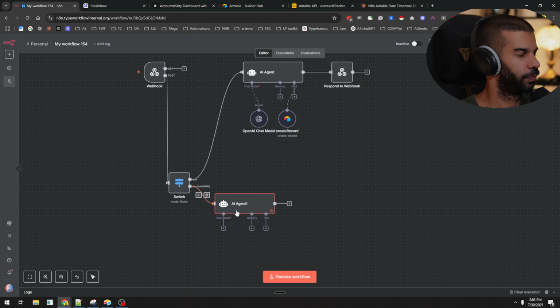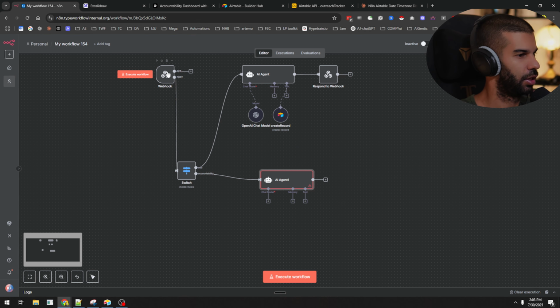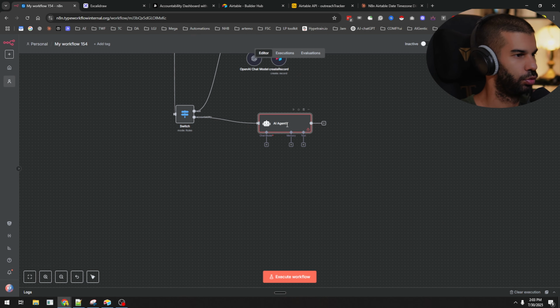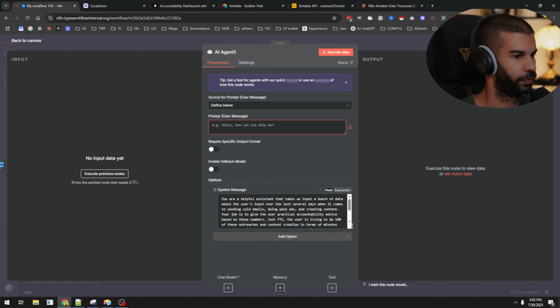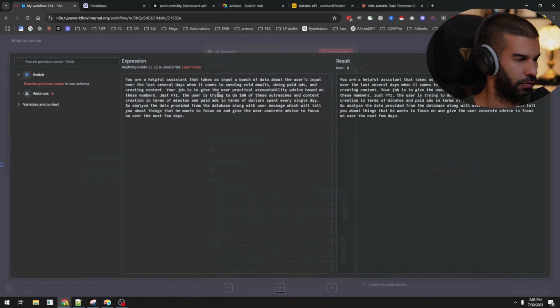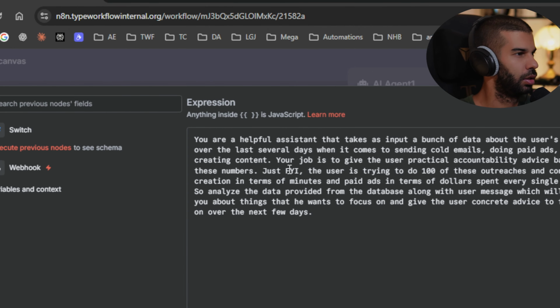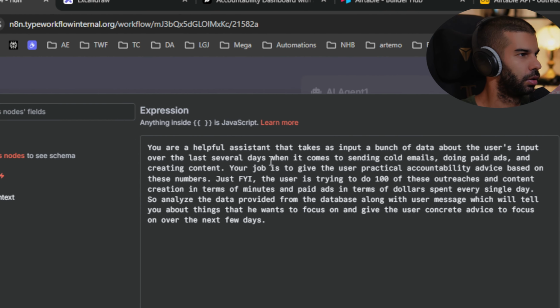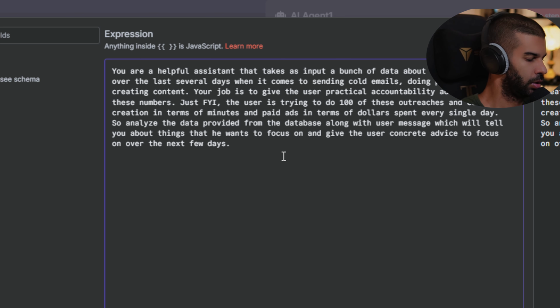So that's that. And here in a second, we'll get the data from the user, but we actually need to use the tool from Airtable where we're searching for the right data. So here, I'm just going to say, okay, your job. This is the flow to follow.